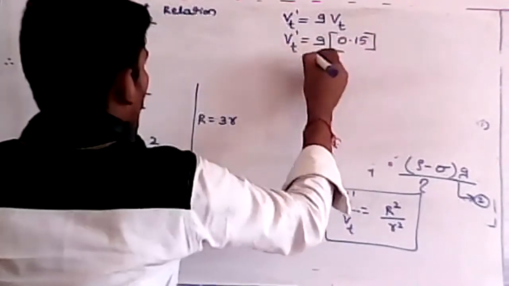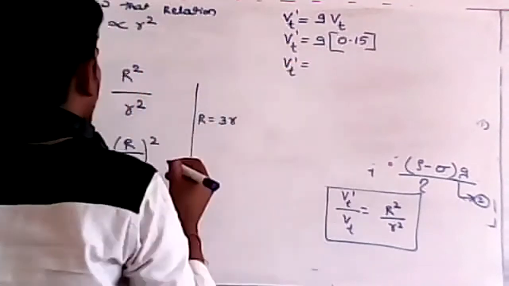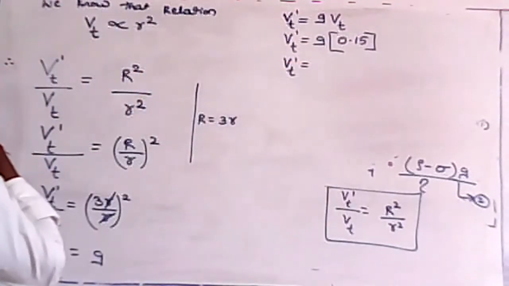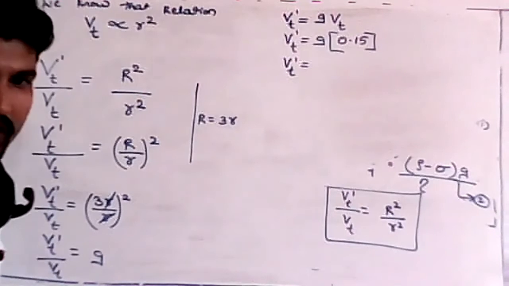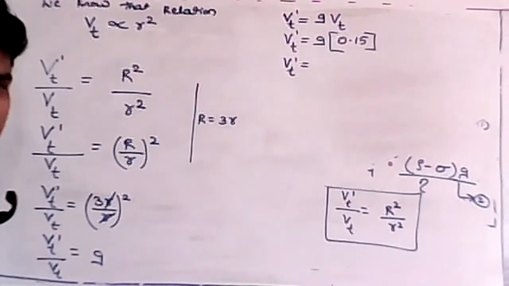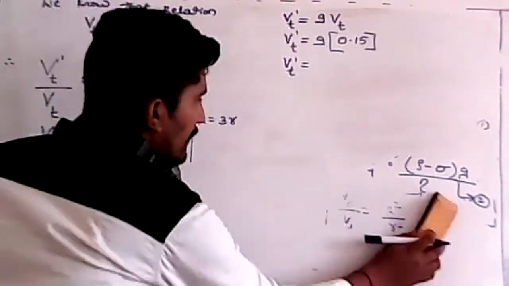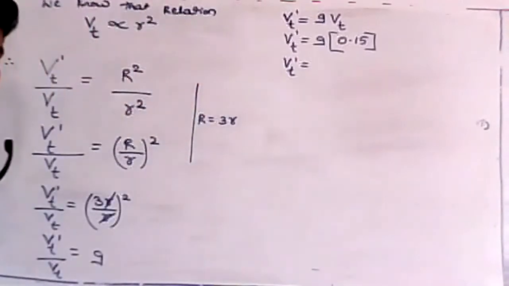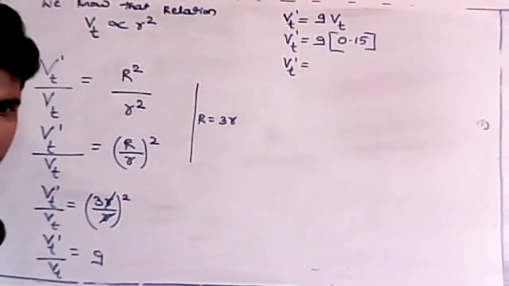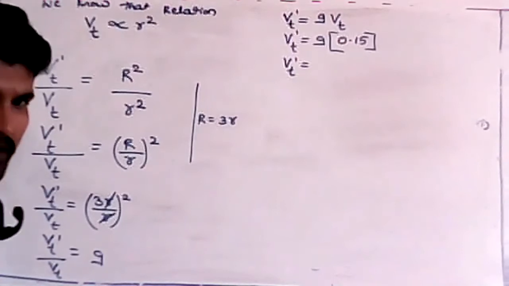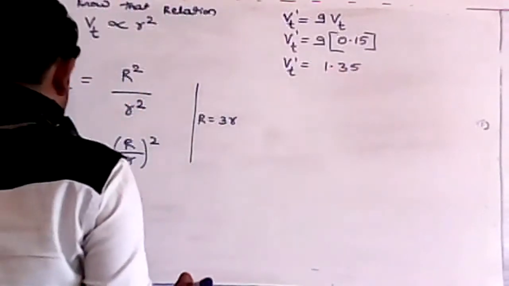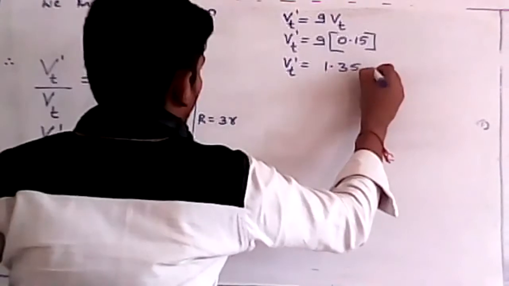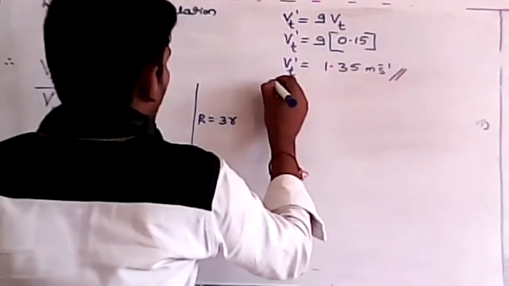They have given it already. So how can I write this vt dash for the bigger drop? What is the answer? Anybody getting it? You just tell me, students. 9 into 0.15. Students, make it fast. Check whether you are getting 1.35 or not. Okay, 1.35 meter per second is the terminal velocity you will get for the bigger drop.